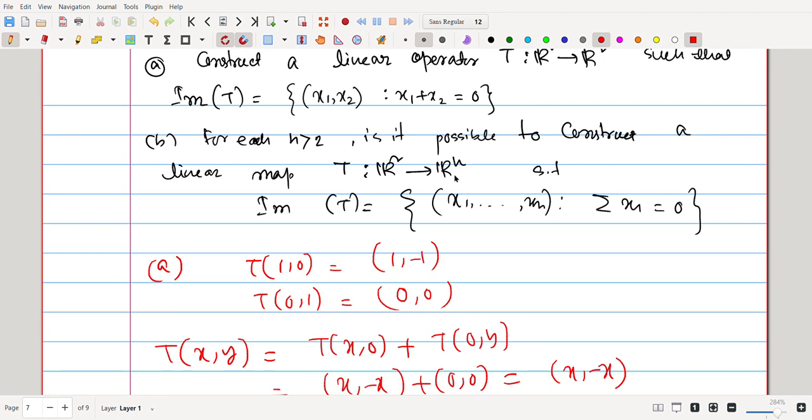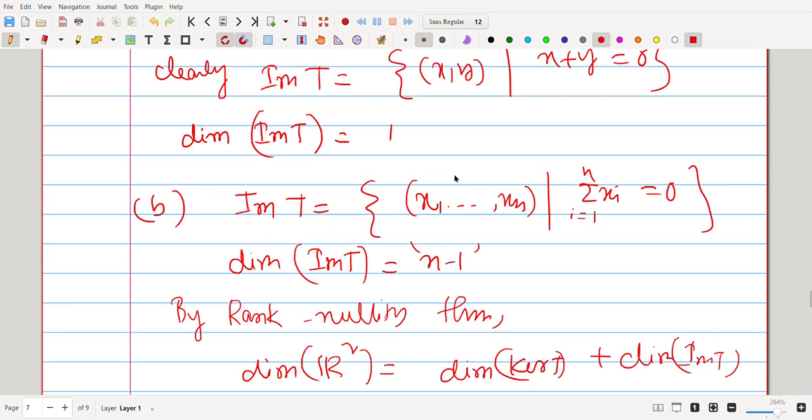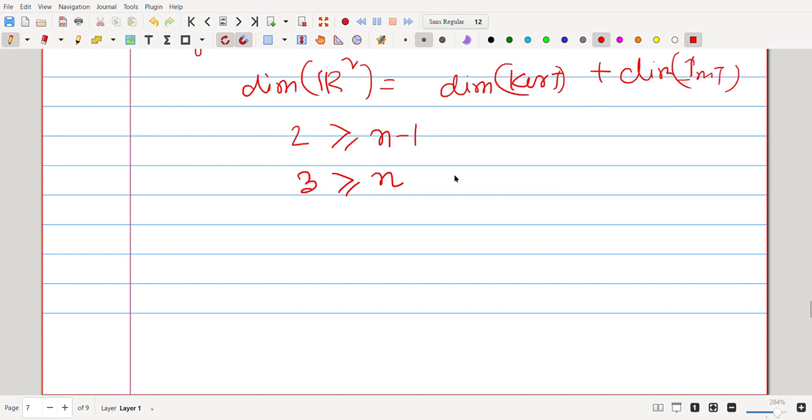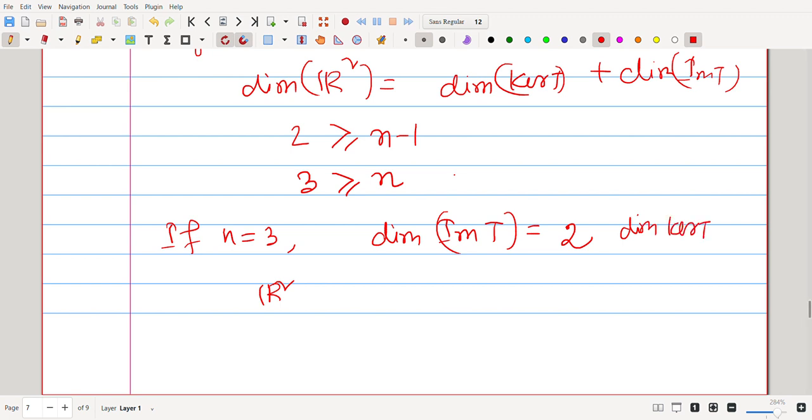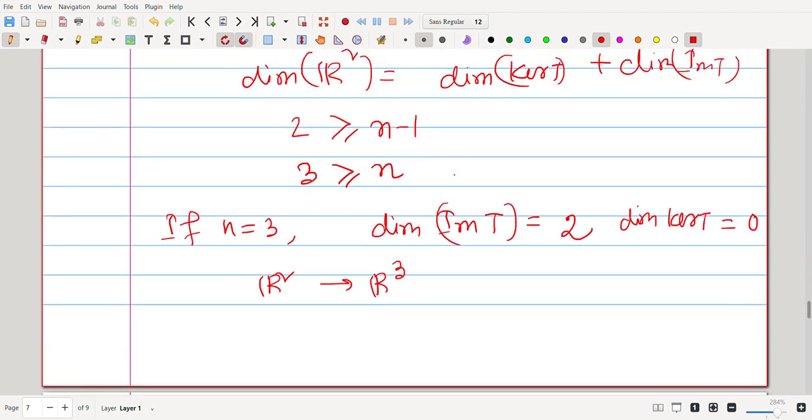What about n equal to 3? If n equal to 3, that means dimension of image T is 2, right? That means dimension of kernel T is 0, which satisfies this condition.